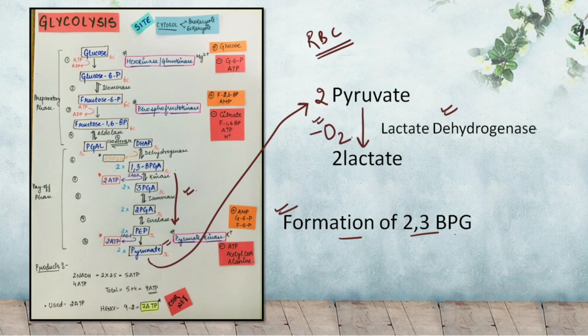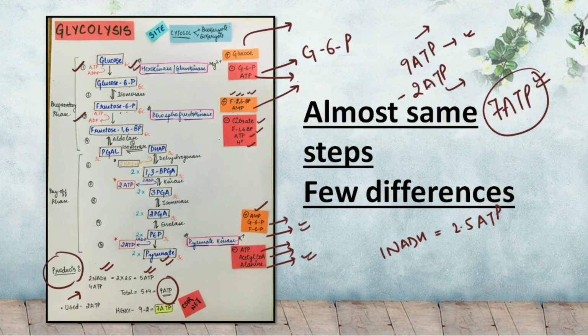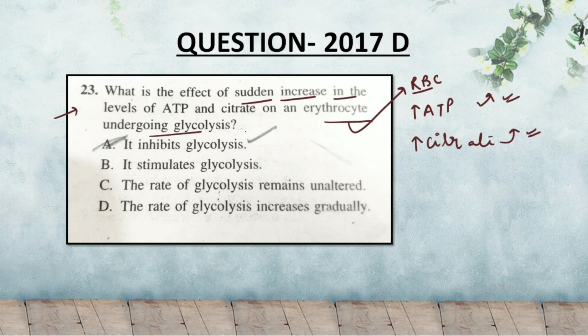As we have just discussed, as a result of the increase in the citrate and the ATP, the glycolysis would be negatively regulated, and it would inhibit the glycolysis. Why? Because these two agents are negative regulators of glycolysis.